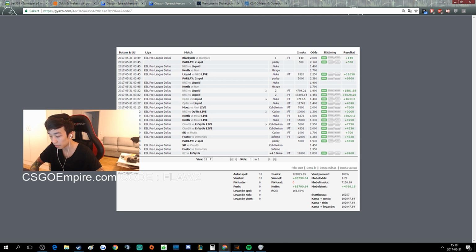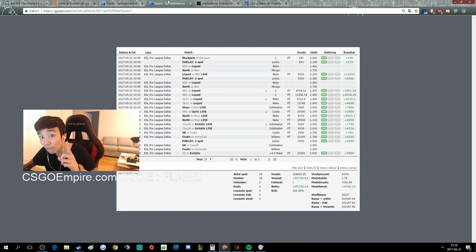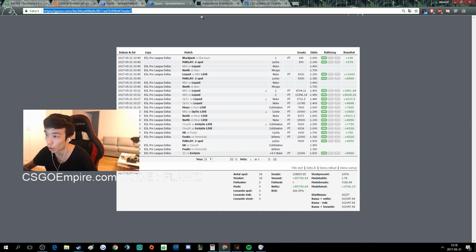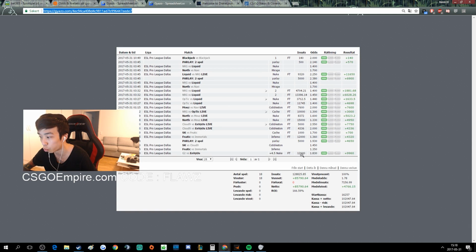In USD, I won about 9.9k, dude. 9.9k dollars in one day yesterday. So I started off quite big, as it says here on the spreadsheet. G2 Envy plus 4.5. I bet 12k Swedish on Envy to win at least 12 rounds against G2. So yeah, pretty good day yesterday. I won almost 10k dollars.